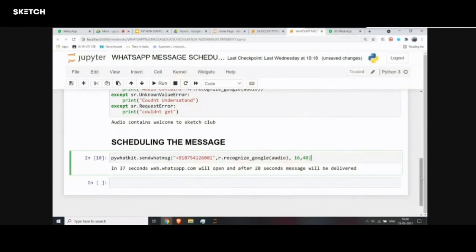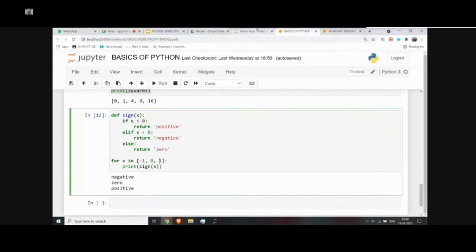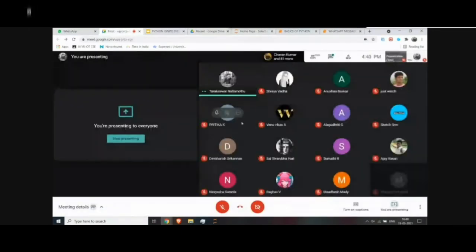This is the WhatsApp scheduler program, guys. I hope you guys learned at least something here. I hope you guys have understood this. If you guys have any doubts, please post it in the chat box, or you can switch on your mic. I'm stopping my presentation now.